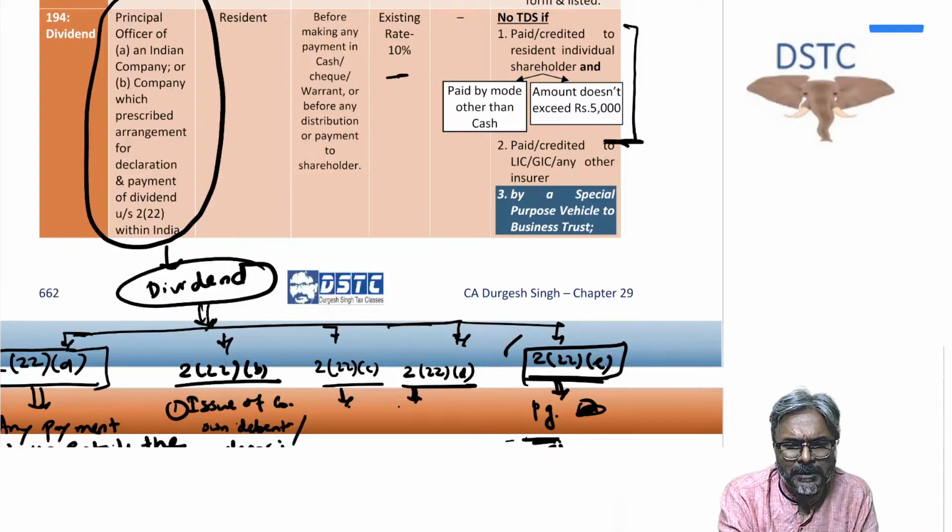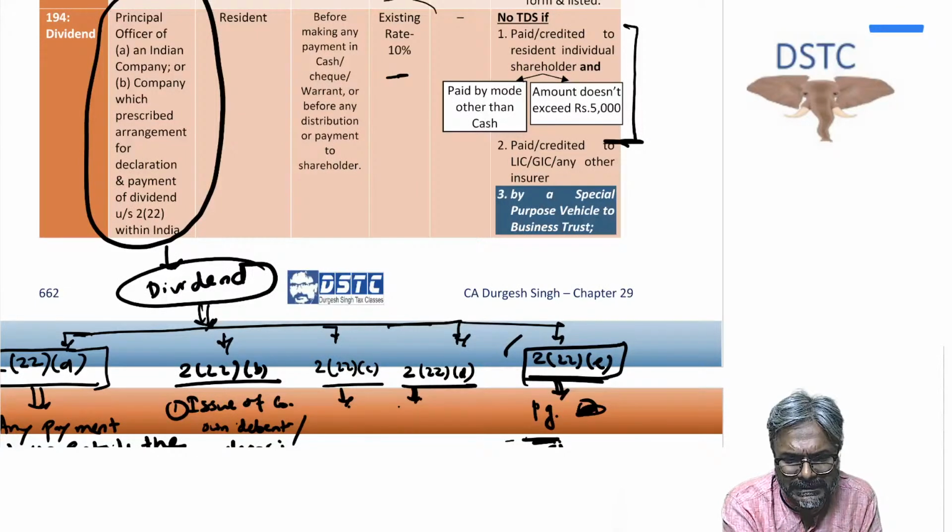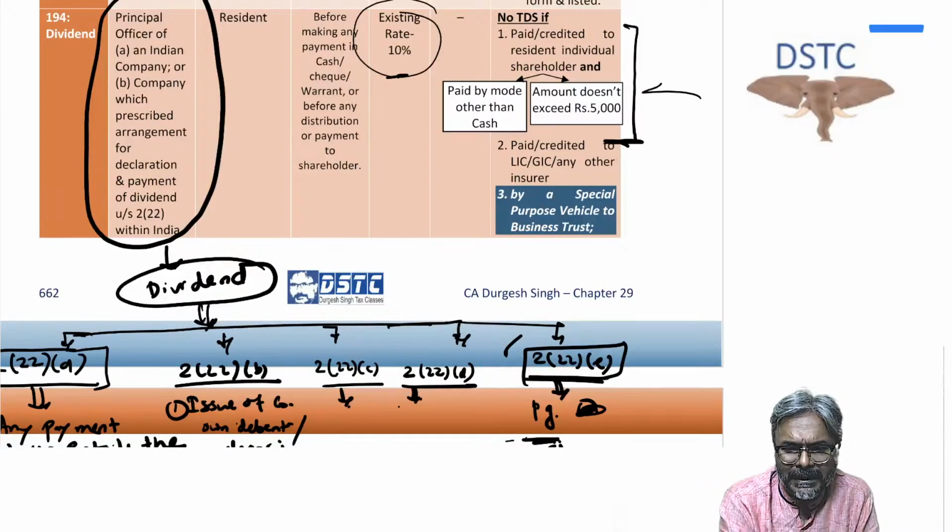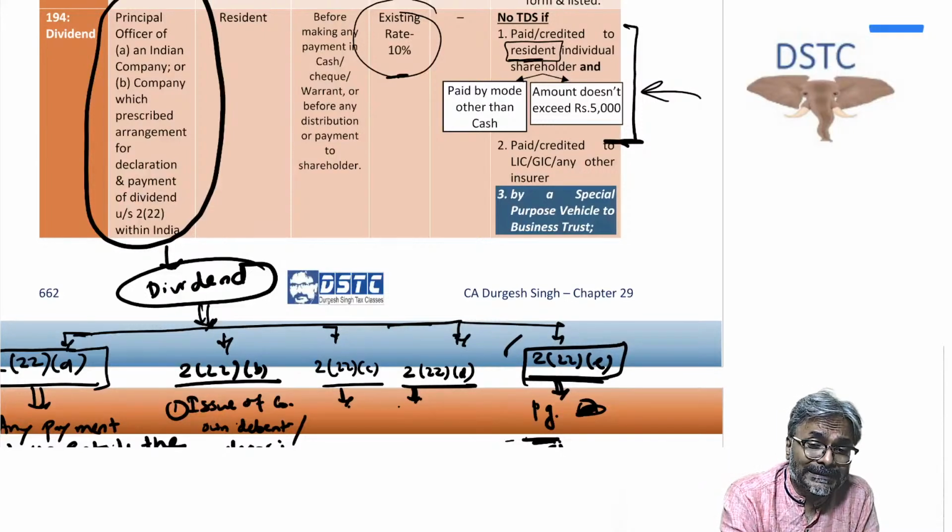Now, as far as dividend is concerned under section 194, students, will the TDS be required to be deducted? The answer is yes. 10% is the rate. Again, if the dividend is paid to a non-resident and the dividend amount is less than 5,000 rupees, is the exemption of TDS applicable? No. The exemption of TDS is applicable only if the dividend has been paid to a resident individual, and the amount of dividend is not more than 5,000.